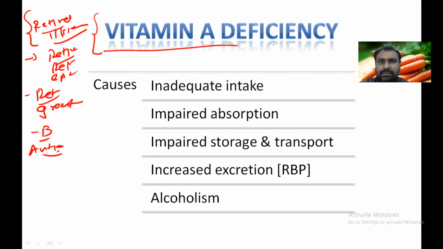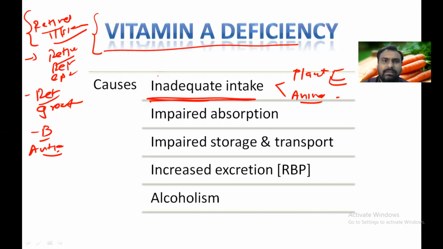Now, what are the deficiency manifestations of vitamin A? What are the causes? One is inadequate intake. We have seen the plant sources, carrots, spinach, papaya, mango, they are good sources, or animal sources like milk, butter, meat, fish liver oil. If a person doesn't take these sources of vitamin A in the diet, then it may lead to vitamin A deficiency.